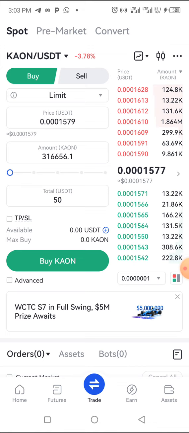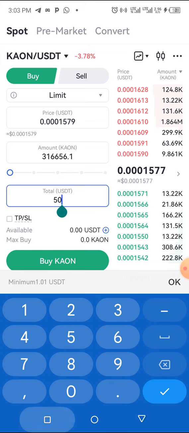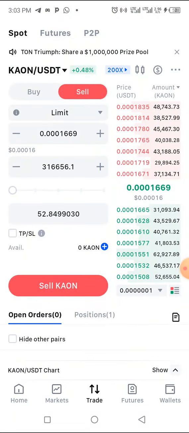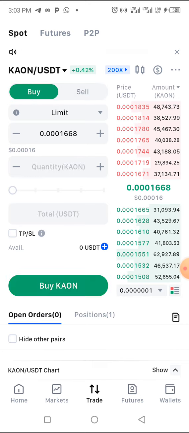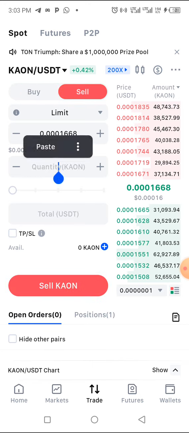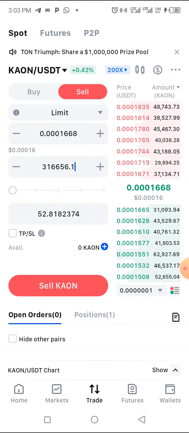Okay, so this is the starting point. That means if you buy $50, this is how much we are going to get. So I'll copy the same thing, paste it again. That means when we sell here, we are going to make an extra 2.8 USD.